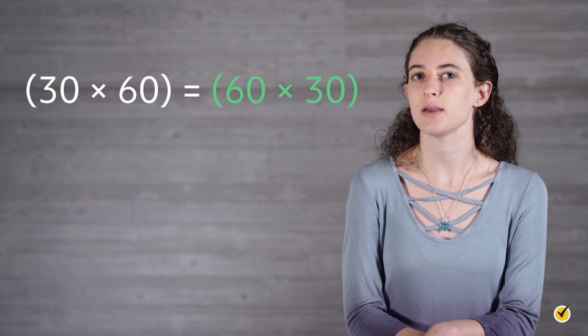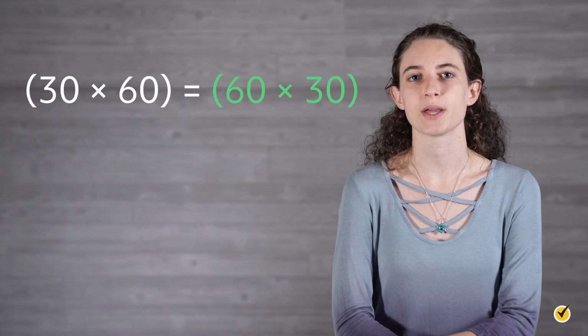Both addition and multiplication are commutative because the order does not affect the answer. 30 groups of 60 gets us the same result as 60 groups of 30. Our last operation, division, can be considered multiplication's opposite. When we use division, we are essentially splitting up a large group into smaller subgroups.